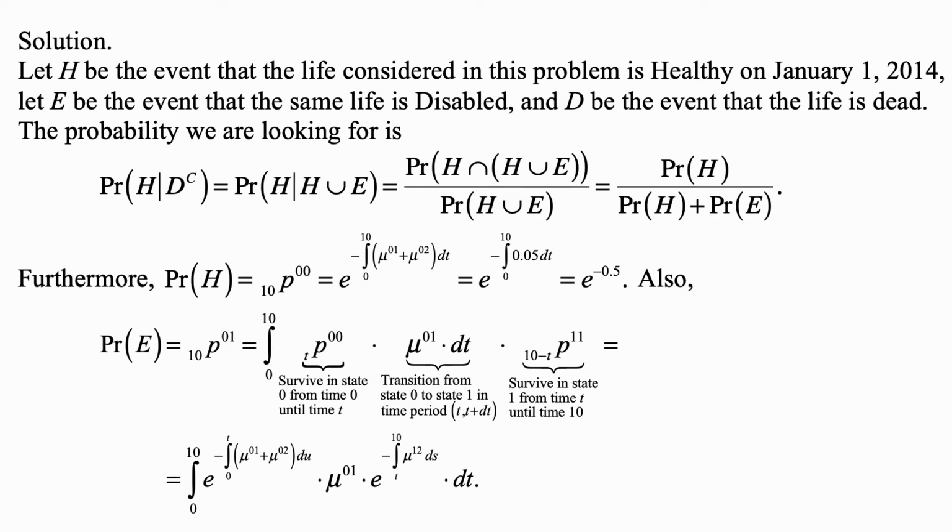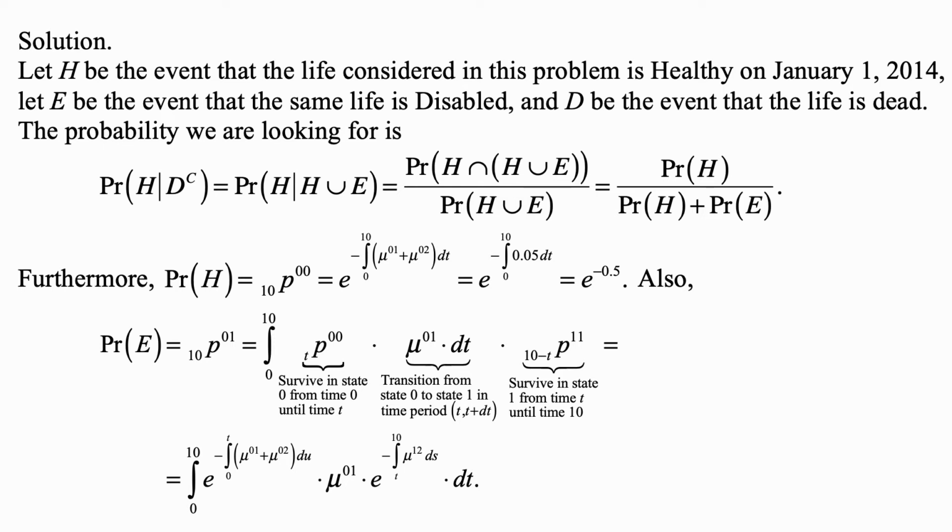And the force that's taking the person out of the state of being healthy is either the force that takes the person to the state of being disabled, or the force that takes the person to the state of being dead. But you can combine those other two states of being disabled and dead and think about them as death in traditional life contingencies.